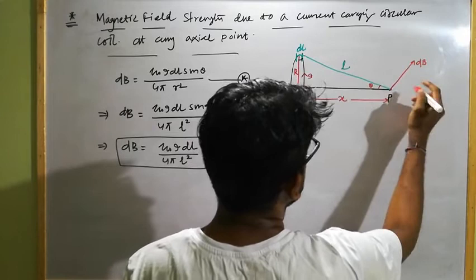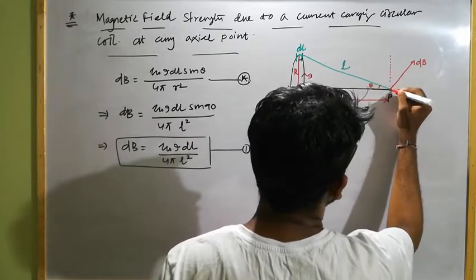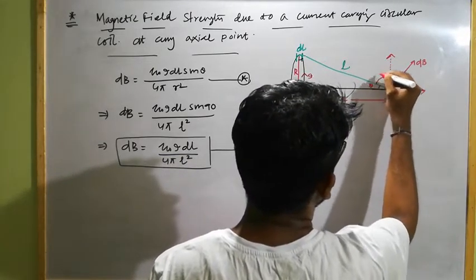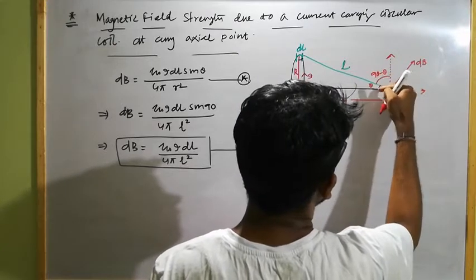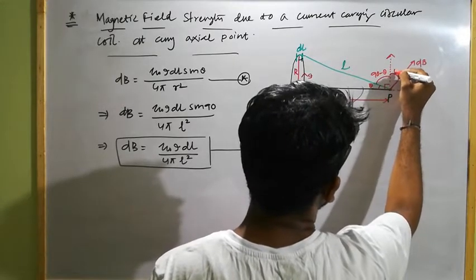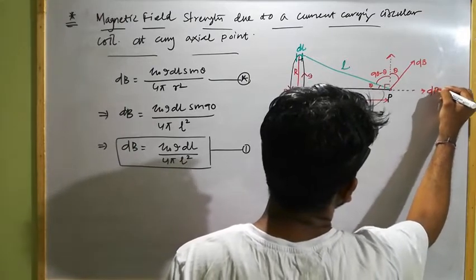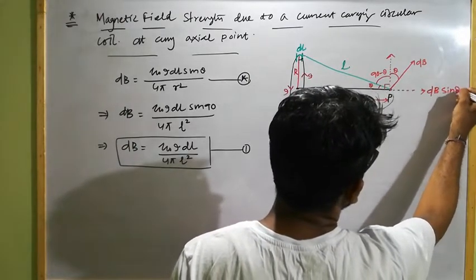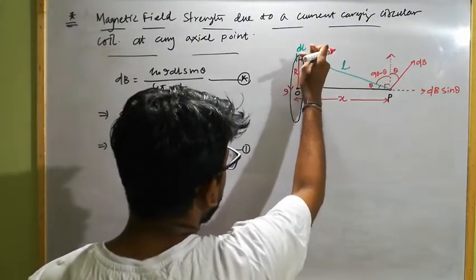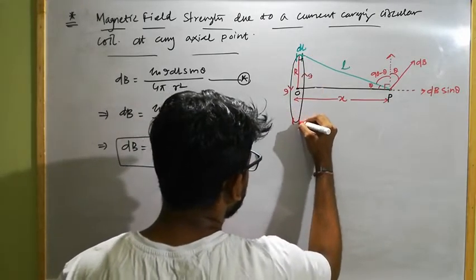But if this angle is theta, then by splitting this into two rectangular components, if this angle is theta, this angle will be 90 minus theta. Because this angle is 90 degrees, 90 minus theta, so automatically this angle will become theta. So if this angle will be theta, this will be dB sin theta. Clear? Okay.